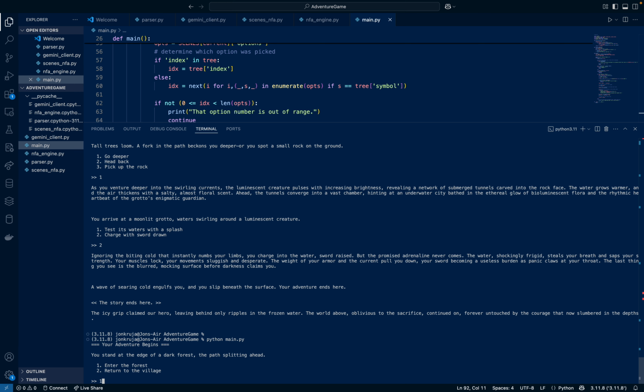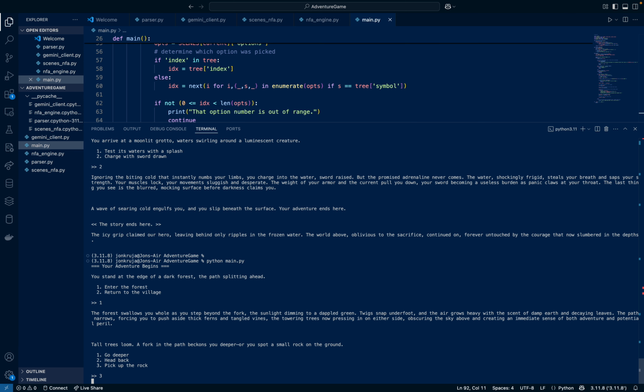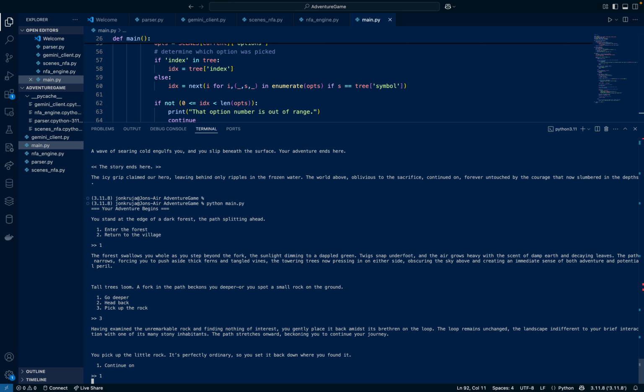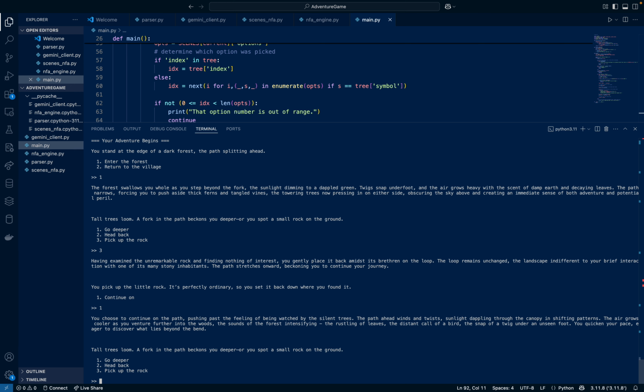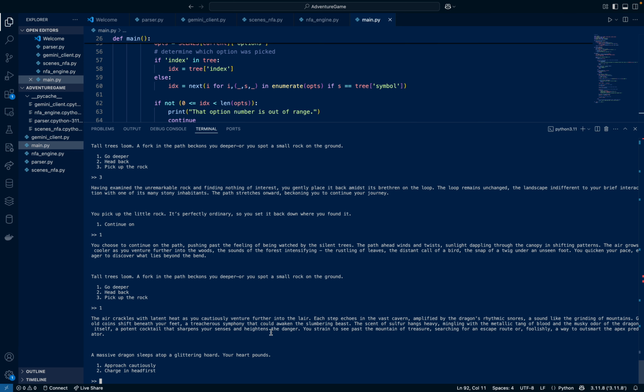So we're going to enter the forest, and here's where it provides the description. Tall trees loom, a forked path beckons you deeper, or you spot a small rock on the ground. I added this one just for the heck of it. I'm going to pick up the rock to show you. You pick up the little rock. It's perfectly ordinary, so you set it back down and continue on. And then you could pick up the rock again if you want to. I just thought that was funny. But anyway, so you go deeper. It loads, and then it takes me to the dragon lair this time.